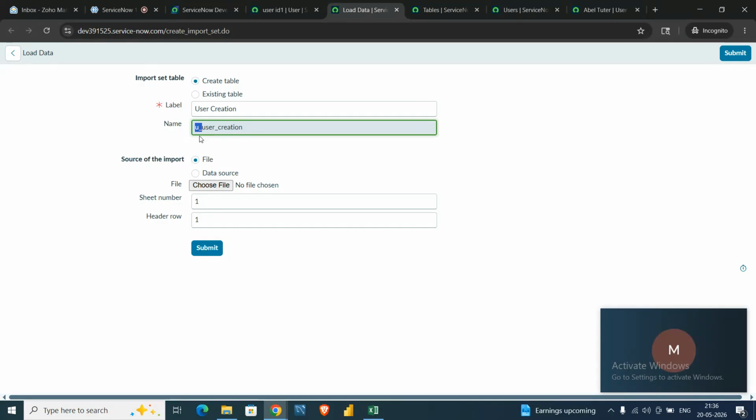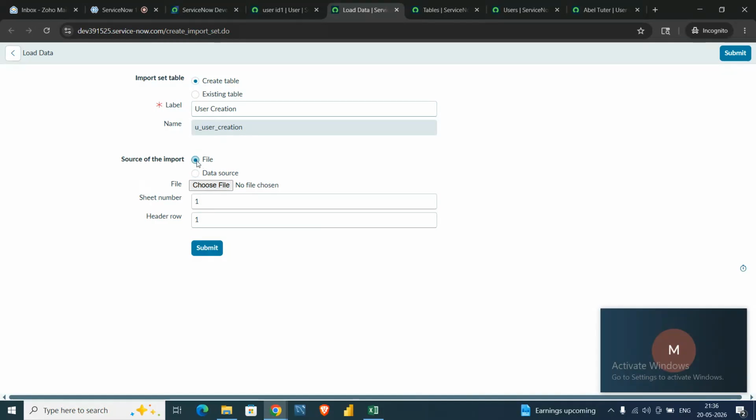Whenever a user creates any kind of table or field, the name should begin with u underscore. This is basically to identify whether a table is out of the box or user created.